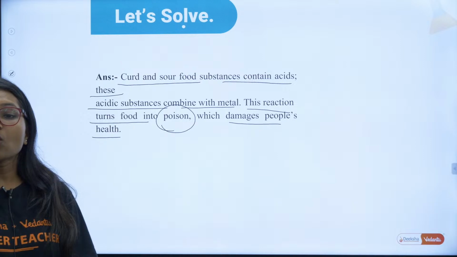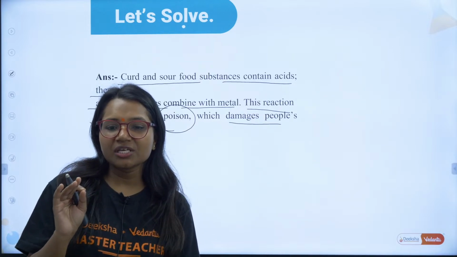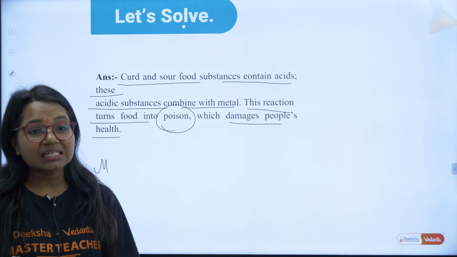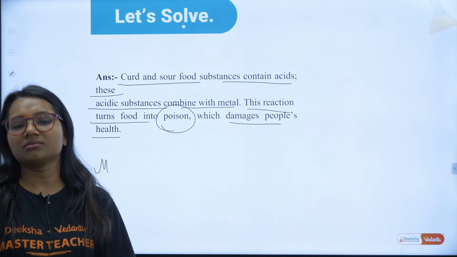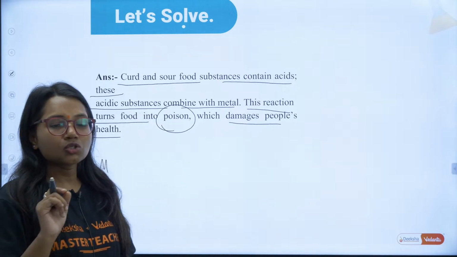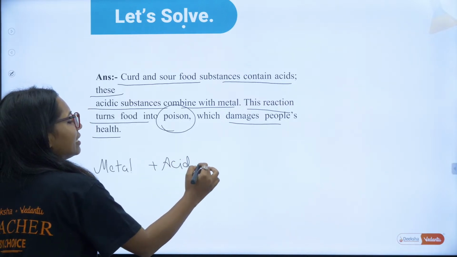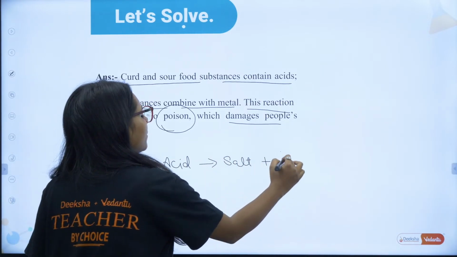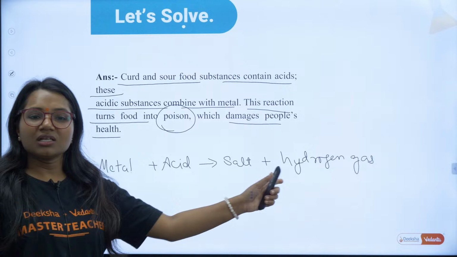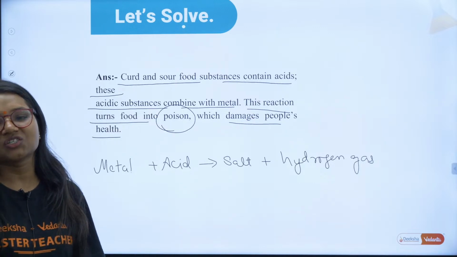You can also write this reaction. I told you multiple times, Vaishnavi, that if you write the chemical reaction with your answer, your answer will stand out, and there are chances that you will get full marks. So never ever miss writing the chemical reaction. Metal plus acid gives you salt plus hydrogen gas. So write the language answer also, and don't miss writing the reaction.